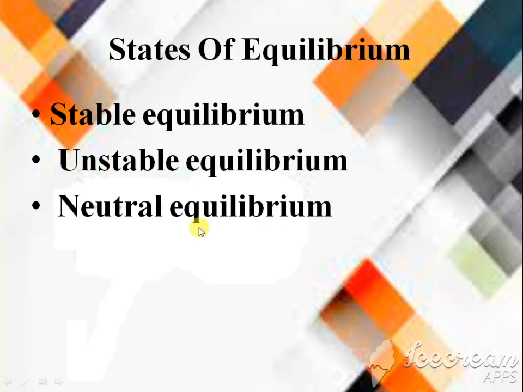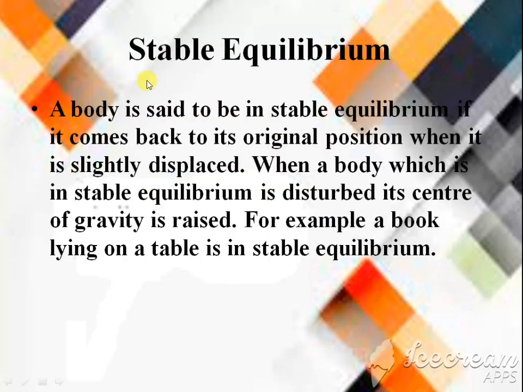States of equilibrium: stable equilibrium, unstable equilibrium, neutral equilibrium. First we define stable equilibrium. A body is said to be in stable equilibrium if it comes back to its original position when it is slightly displaced. When a body which is in stable equilibrium is disturbed, its center of gravity is raised. For example, a book lying on a table is in stable equilibrium.